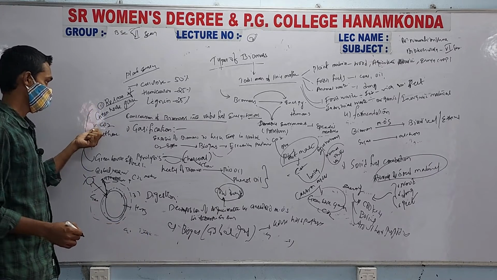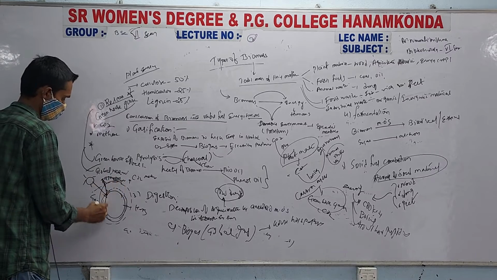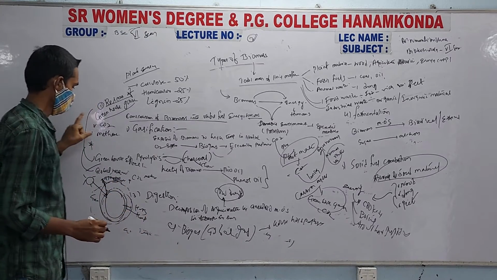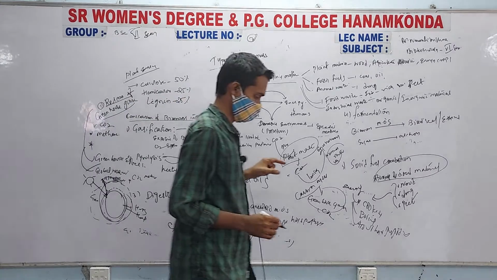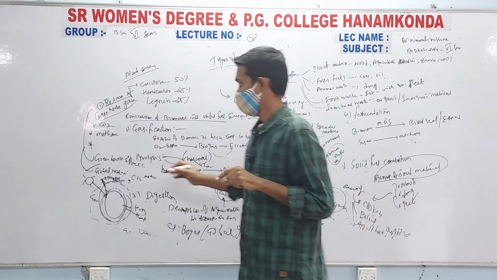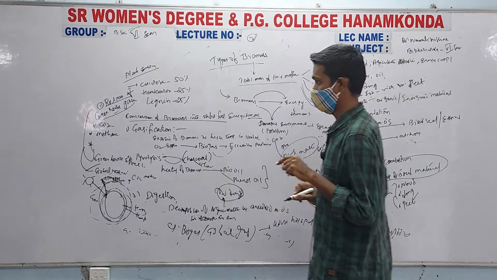So with the increasing of greenhouse gases, there is a possibility of global warming, that is overall increase of Earth's temperature. So these are the effects, that is greenhouse effect and global warming, which may result from the release of greenhouse gases, that is CO2 and methane.